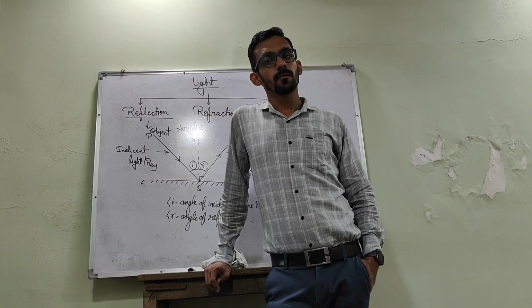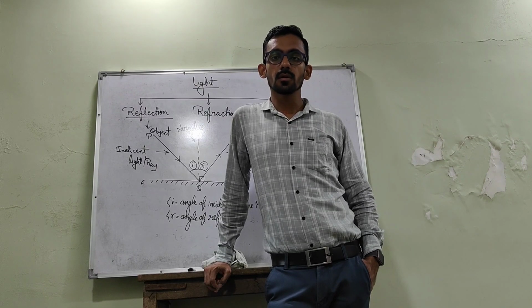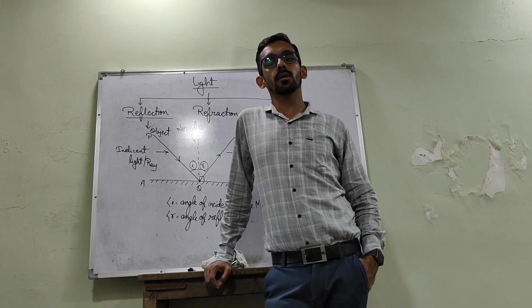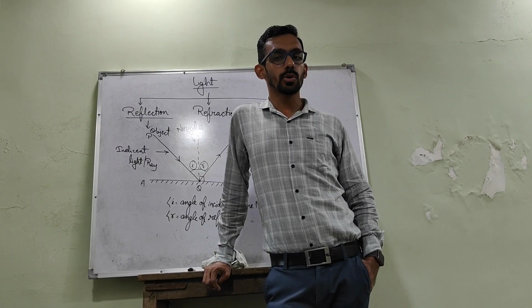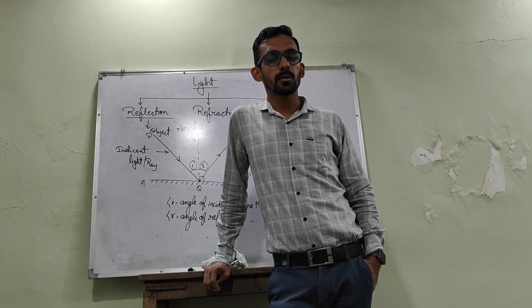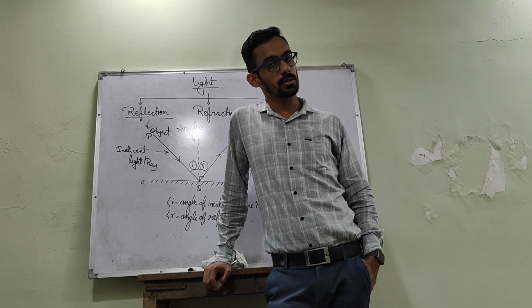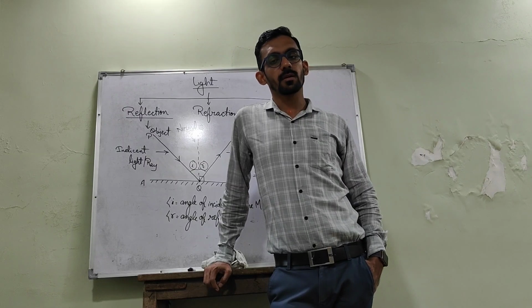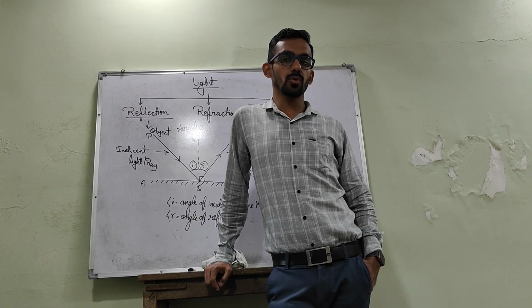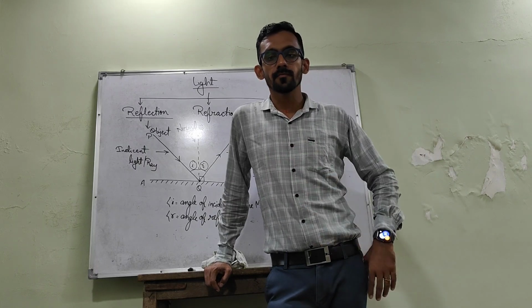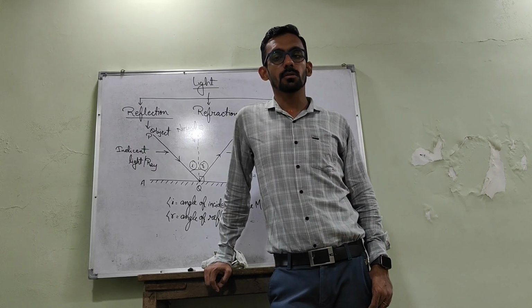For all this we see ourselves in the mirror, to check whether we are looking perfect or not. How is this possible? Next, when we see ourselves in a plane mirror, our right side becomes left and left side becomes right. How is it possible?